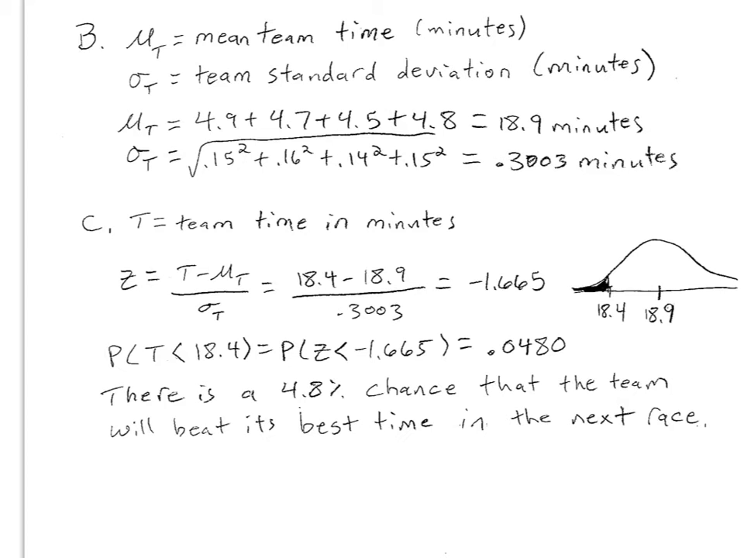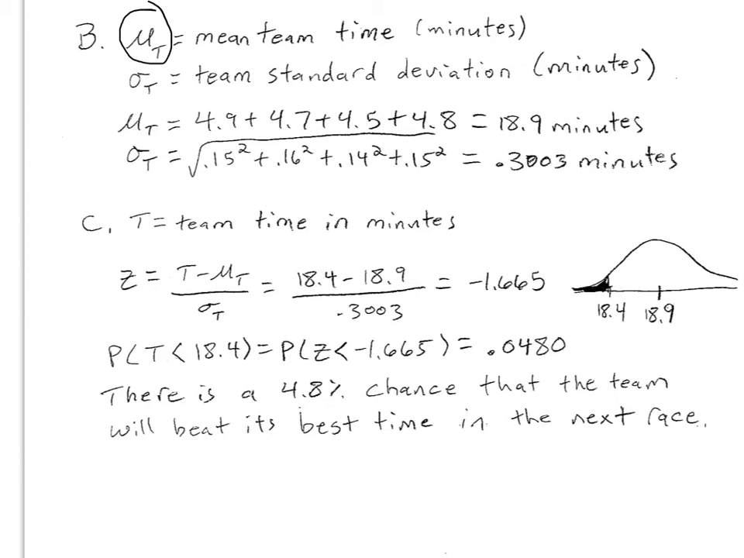So notice I define this mu sub t to be the mean team time, that's the parameter there in minutes, and sigma sub t to be the team standard deviation in minutes. Now, since I'm just adding independent random variables together, like I'm adding all of the possible times for runner 1, runner 2, runner 3, and runner 4, looking at all possible combinations of those times added together to create the team distribution.